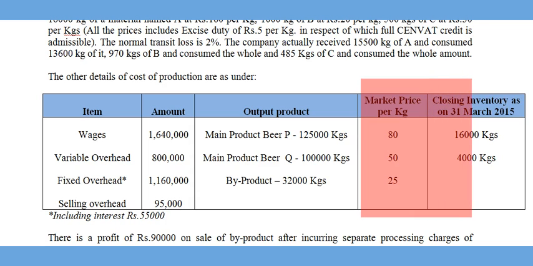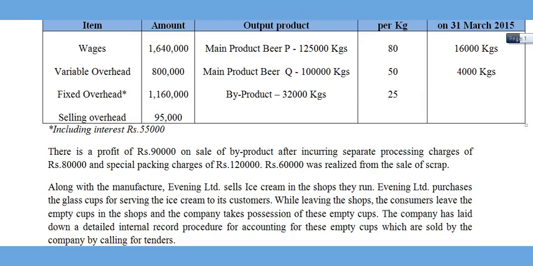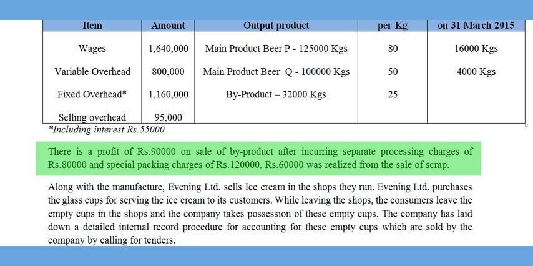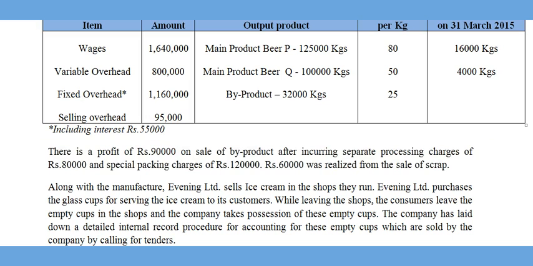At the end of the year, product P left unsold is 16,000 kilograms and product Q left unsold is 4,000 kilograms. There is a profit of rupees 90,000 on sale of byproduct after incurring separate processing charges of rupees 80,000 and special packing charges of rupees 1,20,000. Rupees 60,000 was realized from the sale of scrap.